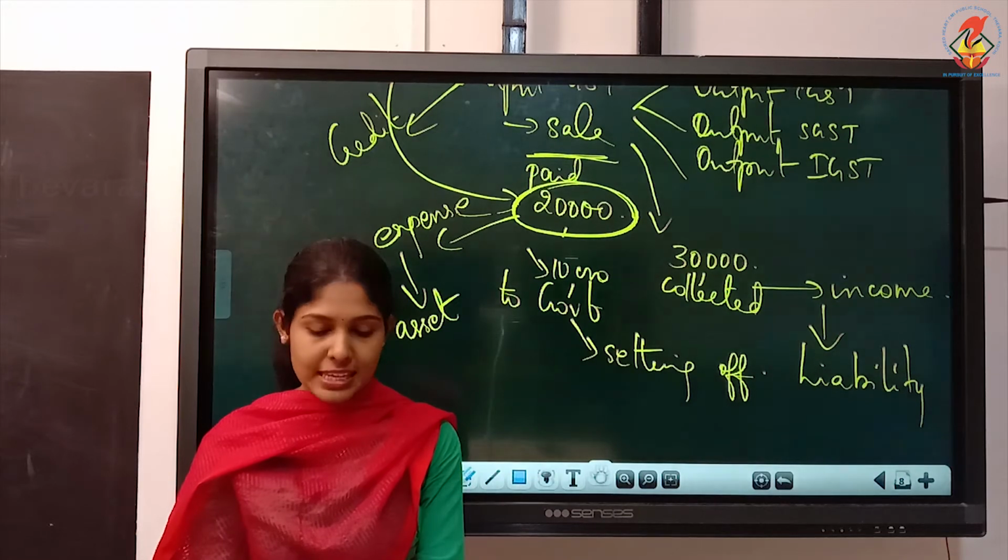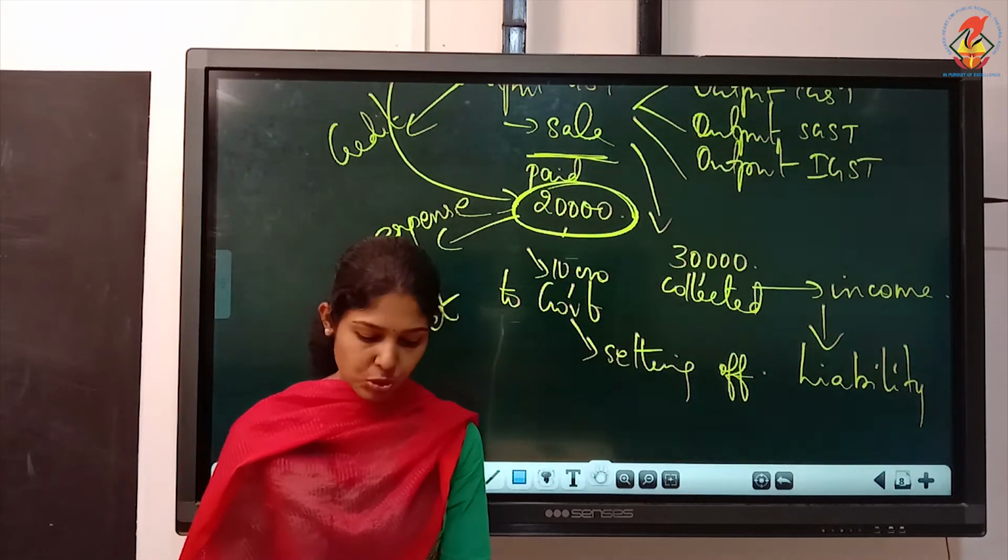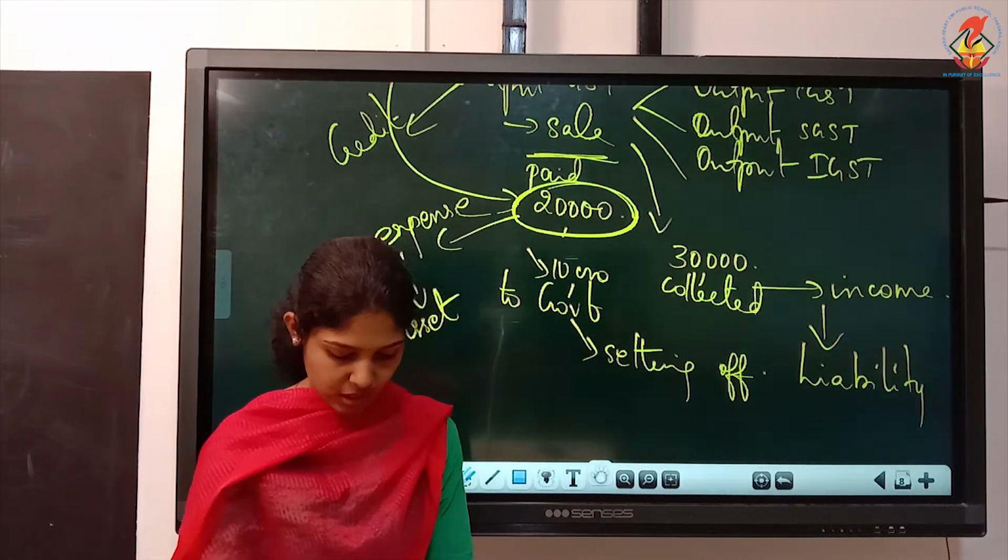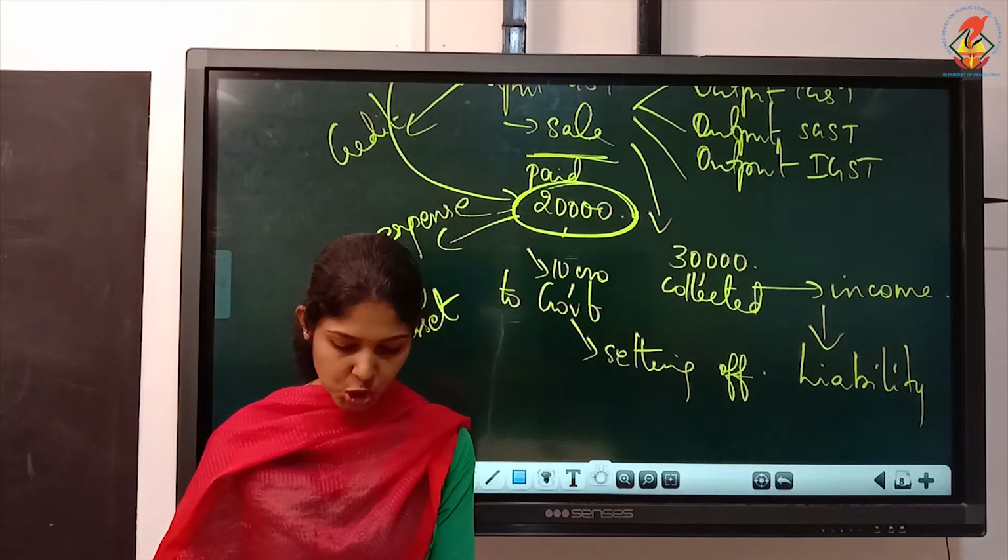Okay, so we'll see the journal entries now, how to record the entries. We'll work out illustration 1.